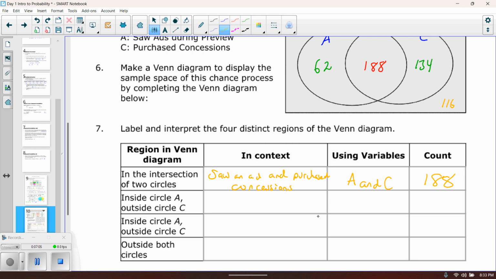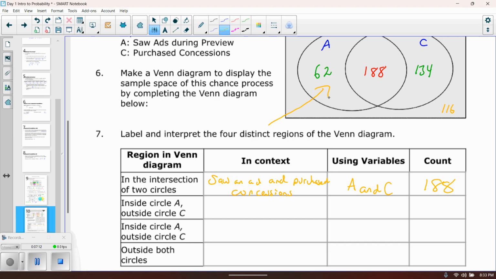Okay. So now what about the ones that are inside circle A, but they're outside of circle C? That's going to be all the stuff in here. That's inside circle A, but outside circle C. So there's 62 of those. So if it's inside circle A, we want A, but not circle C. So we would say A and not C. Or you could do C with the little exponent of a C for the complement. So that's our notation for that one.